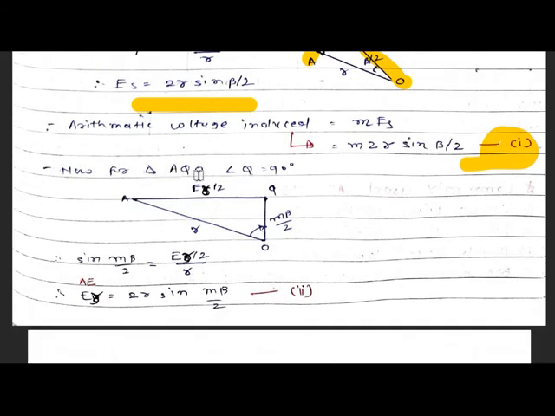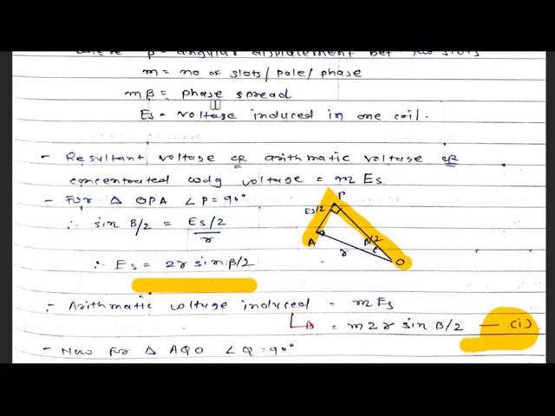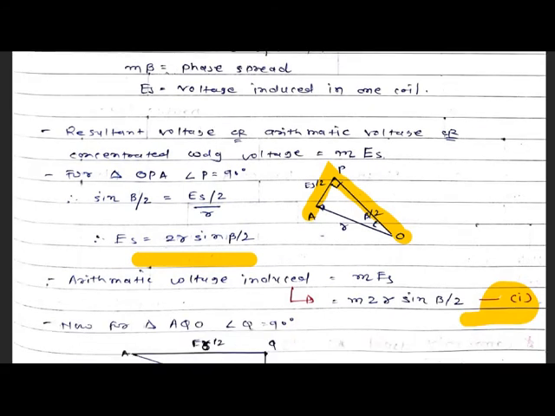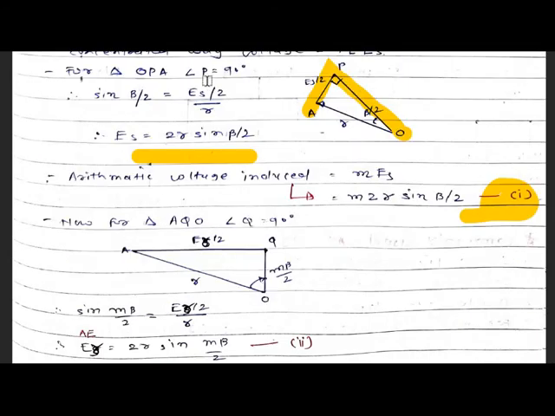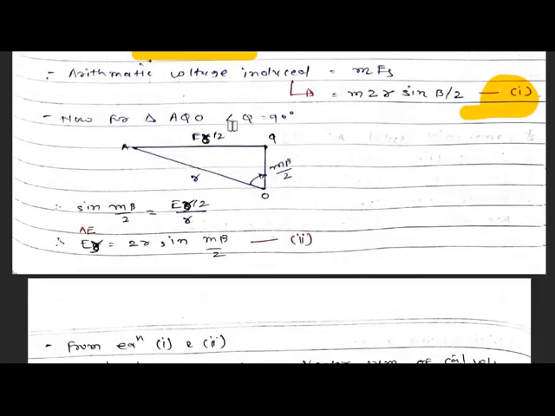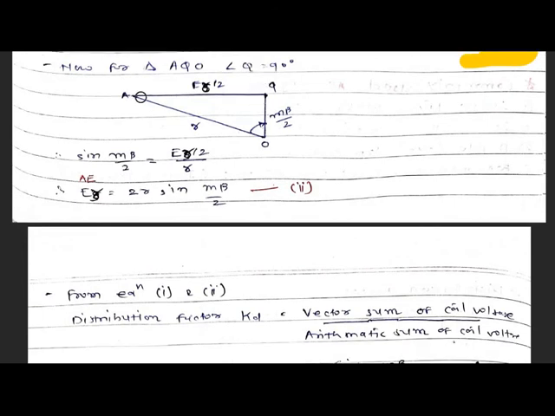Now consider triangle AQO. For this triangle AQO, angle Q is 90 degrees, and this is the value EQ, which is ER by 2.